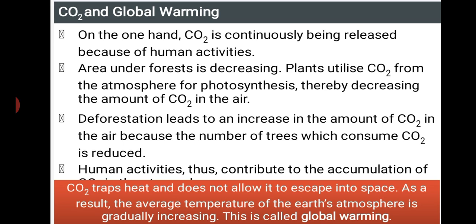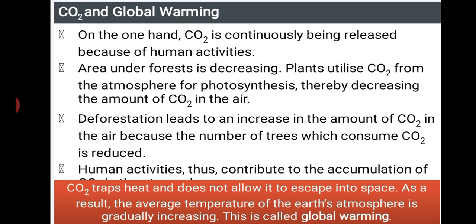Deforestation is nothing but cutting down forests for various purposes, isn't it? Deforestation leads to an increase in the amount of carbon dioxide in the air, because the number of trees which consume carbon dioxide is reduced. As forests are cut for various purposes, the utilization of carbon dioxide by plants for photosynthesis and other processes decreases day by day.